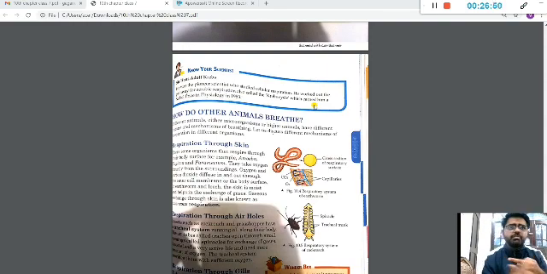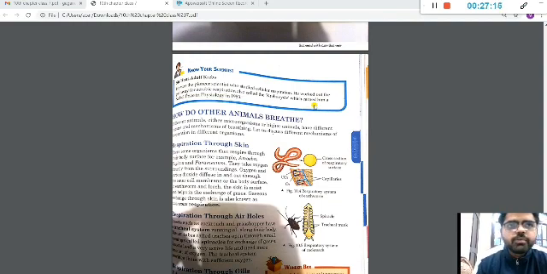Then after that it will be circulated in the body, and after circulation, wherever it is required, in the smaller organs, respiration will be carried out and CO2 will come inside the capillaries. After that, when the amount of CO2 in the body increases, CO2 will again come outside from the body, or you can say from the capillaries to the surroundings. So this is respiration through the skin, directly through the skin, the exchange of gases is happening, right?